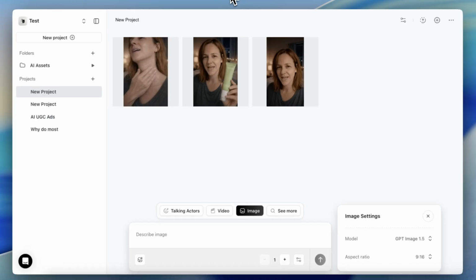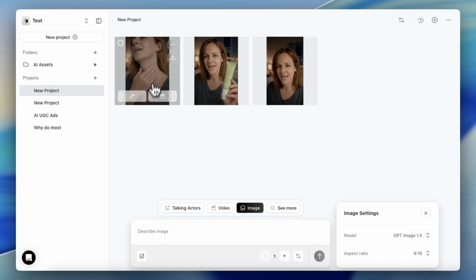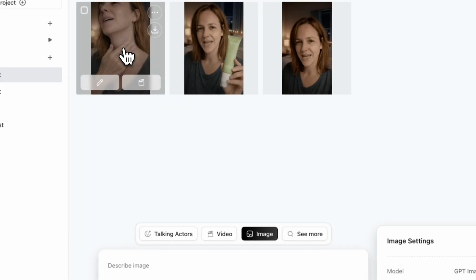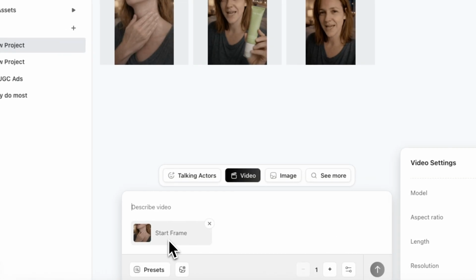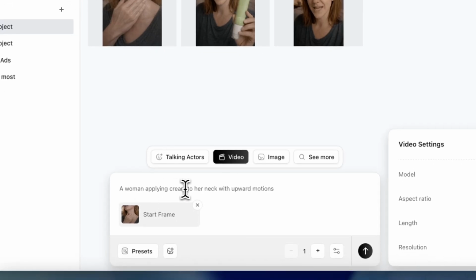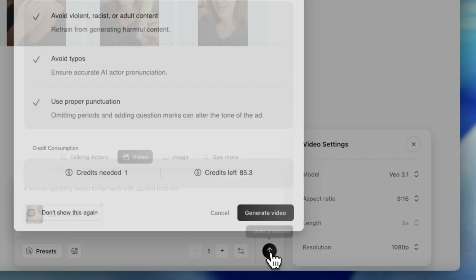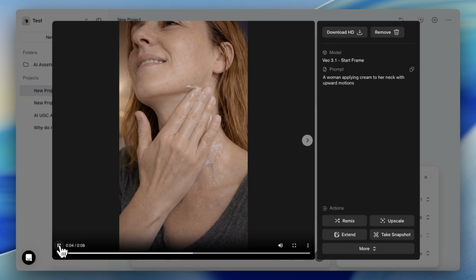And once you have done that, go back to Arcade AI and choose one of your B-roll footage images, click on the image and click on video. As you can see, it selects the photo as the reference to our video, and then you can just quickly tell the AI what you want the video to do. So for instance, here we can tell something like a woman applying cream to her neck with upward motions, and then just hit generate. I mean, that is just awesome.